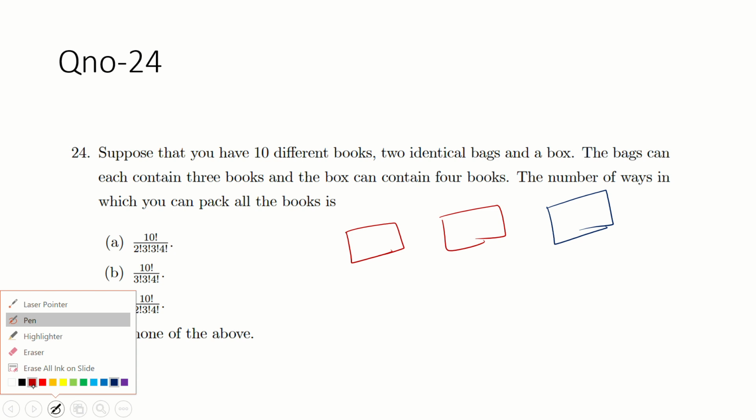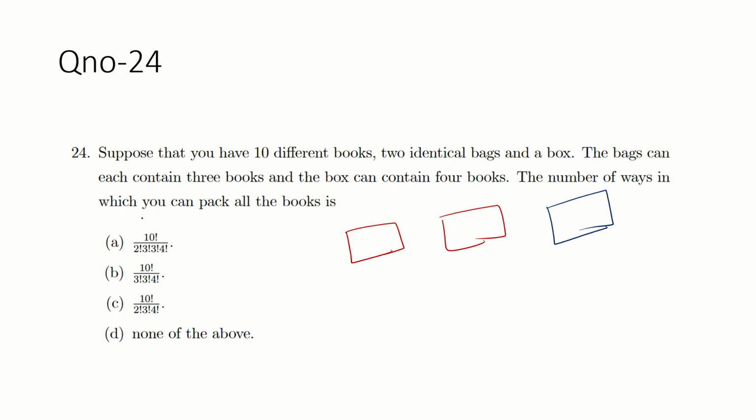Okay. The bags can each contain three books. This is a bag, this is a bag, and this is a box. So each bag contains three books, three books, and four books are here. So the total is what? Three books, 6, and 4. This is a total of 10 books.